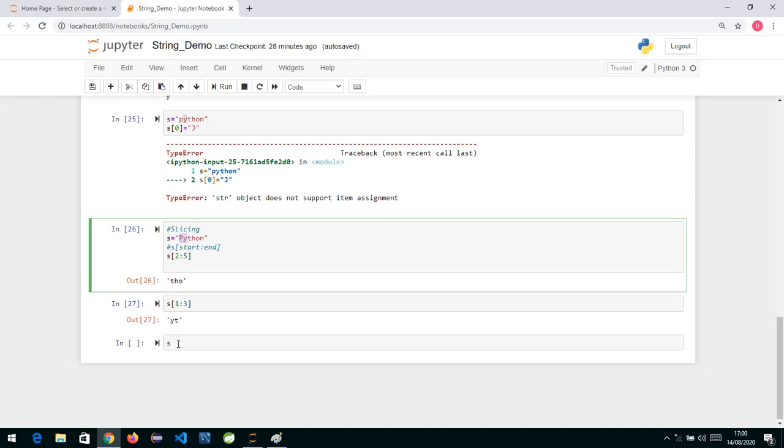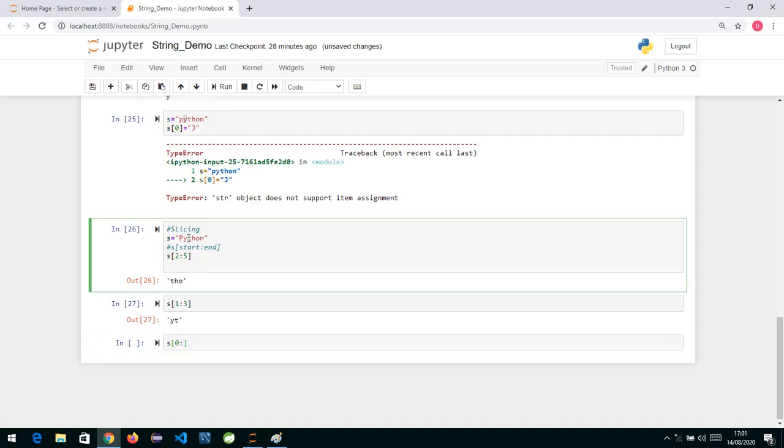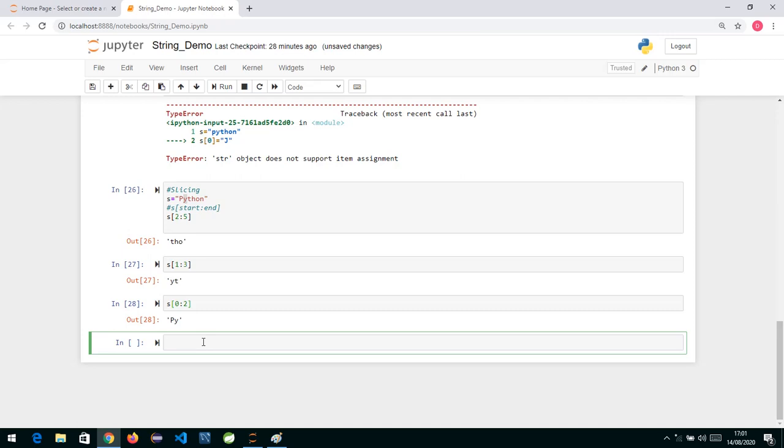The index of P is 0, so I write 0, colon, and I want to cut only till Y. The index of Y is 1, but we will not write 1, we give 1 extra, so we write 2. When we say 2, it will cut till 1, and you can see we got PY.